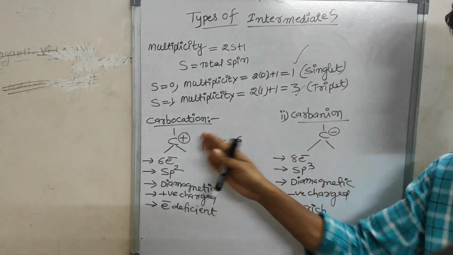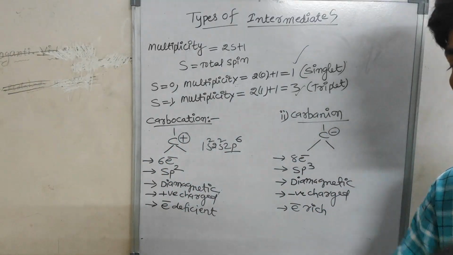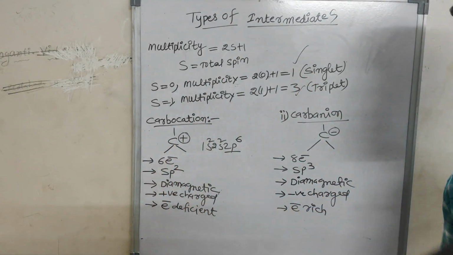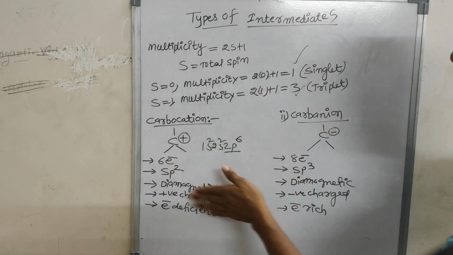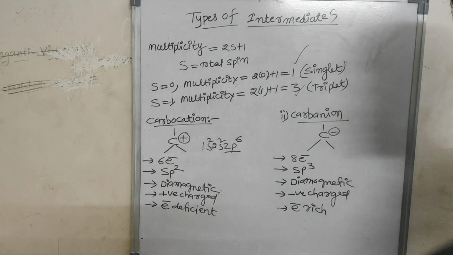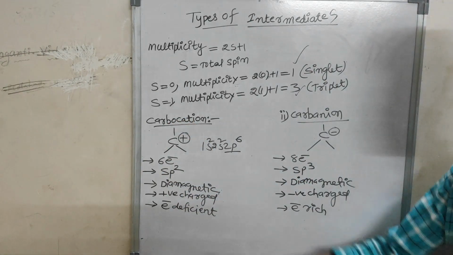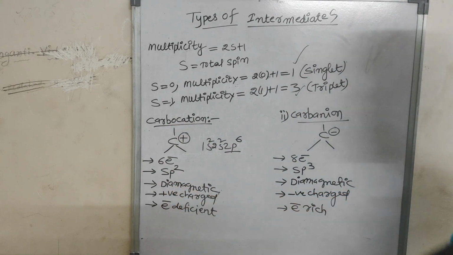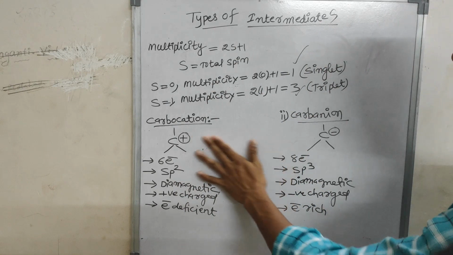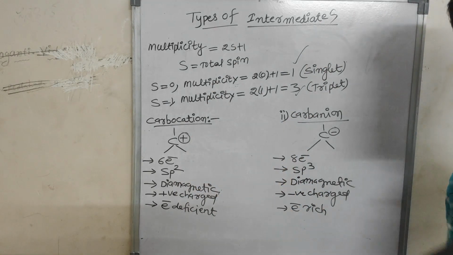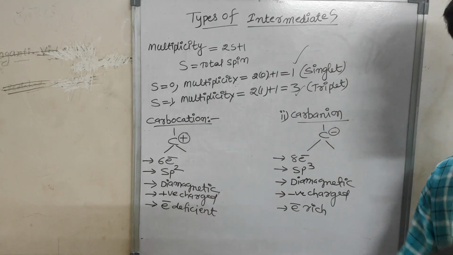Positive charge means electrons are lost. Six electrons, 3 bonds: sp2 carbon. If 4 bonds are there, it is sp3, as I told you. Coming to this point, it is diamagnetic in nature. Diamagnetic means there are no unpaired electrons.